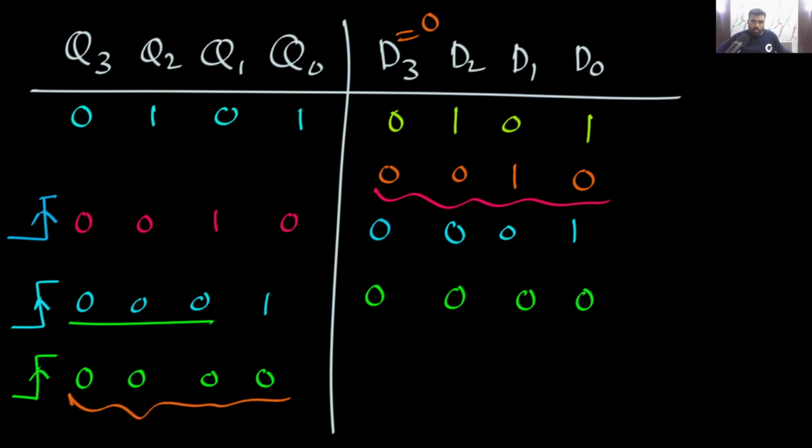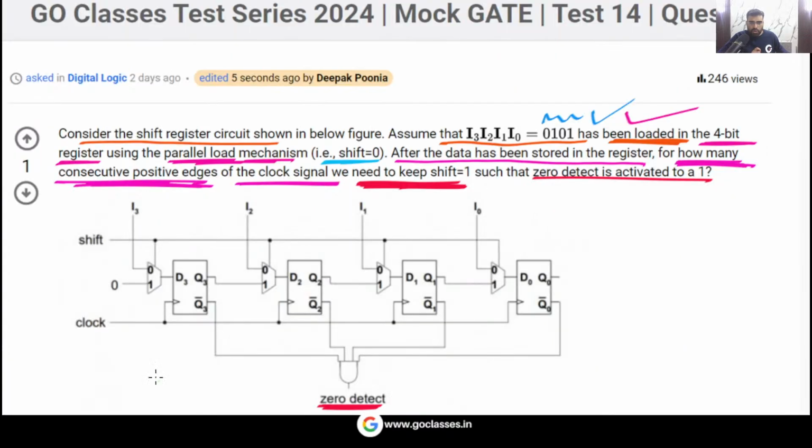Okay. Now notice one thing. What is our target? We want to make 0 detect equal to 1. What is this 0 detect? Notice, there is an AND gate here, and you can see this input is Q3 bar.